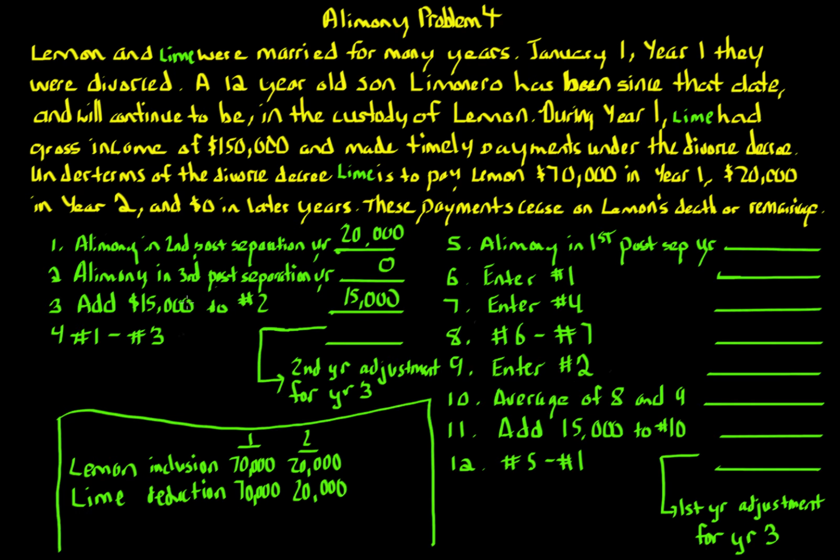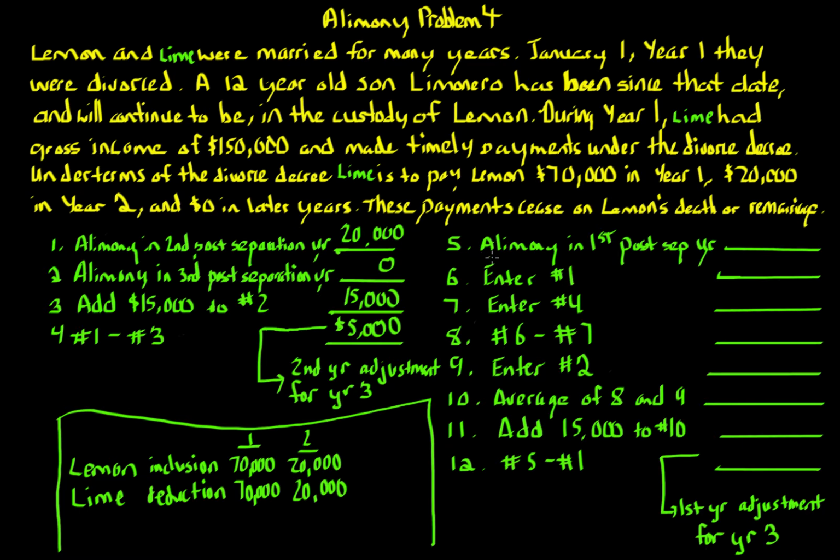And then again, this was based on wealthy spouses in a higher tax bracket potentially getting a higher benefit. Okay, so the next thing is we take number 1, 20,000, minus number 3, 15,000, which is 5,000. So 5,000 is the adjustment for year 3 from year 2. Now, we're not just going to simply put that in year 3, because we have to worry about the first year adjustment. So we're saying of that $20,000 amount in year 2, 5,000 is going to get recaptured in year 3. And you'll see exactly how the recapture works.